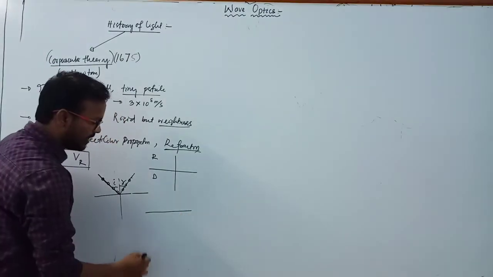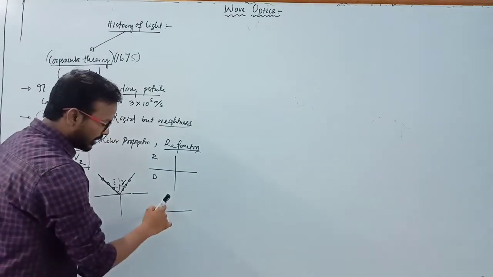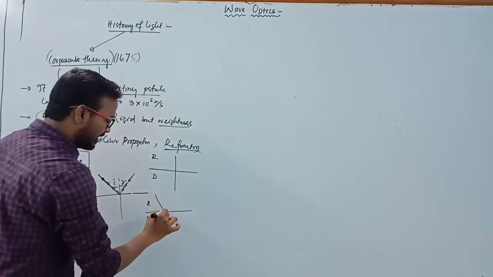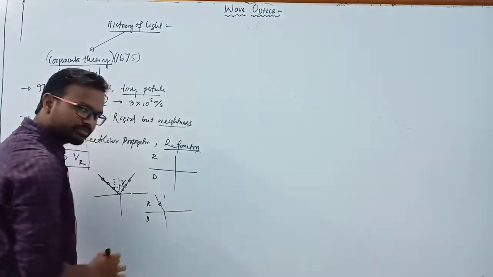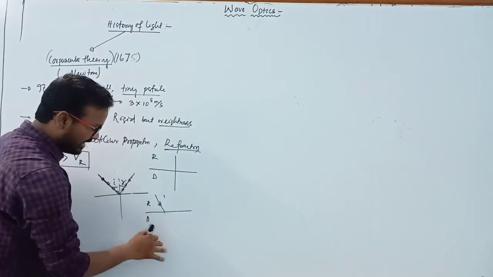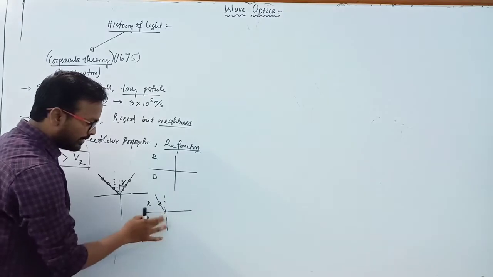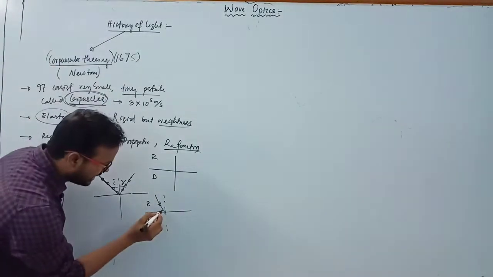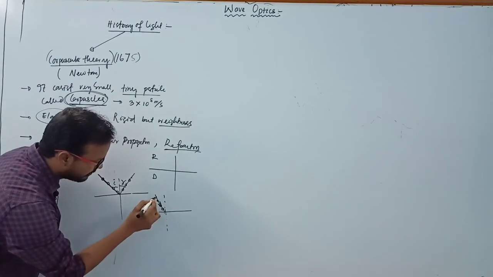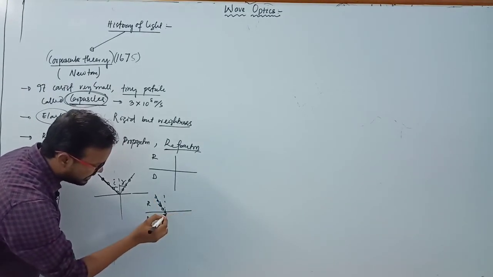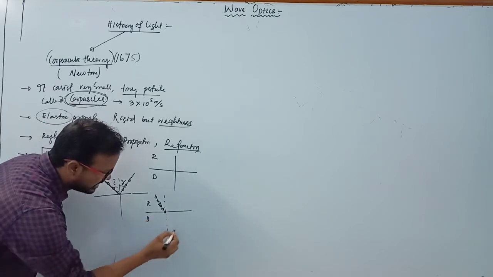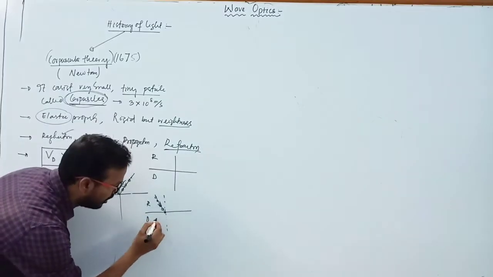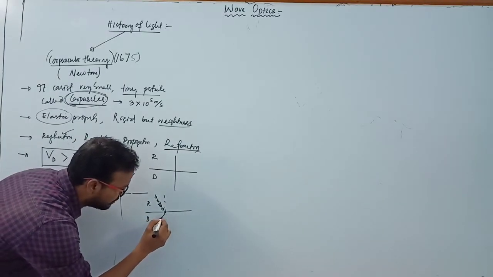What is refraction? Suppose there are two media separated by an interface, a rarer medium and a denser medium. When light travels from the rarer to the denser medium, the particles inside the denser medium are very strong and exert a large force on each other. When a corpuscle is present at the interface, due to this large force inside the denser medium, the corpuscle is attracted in this direction.